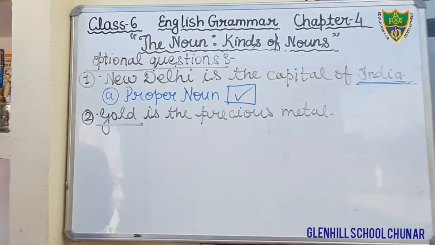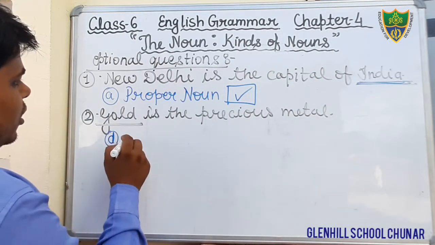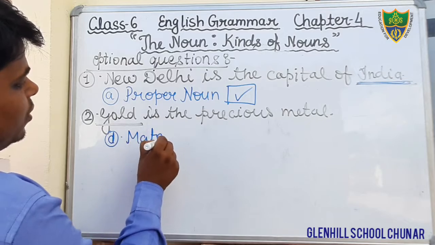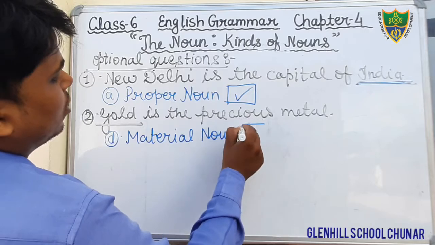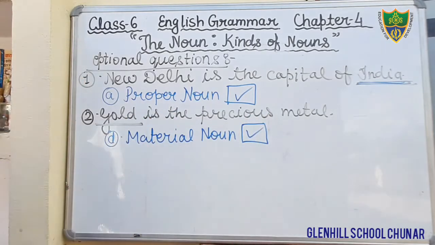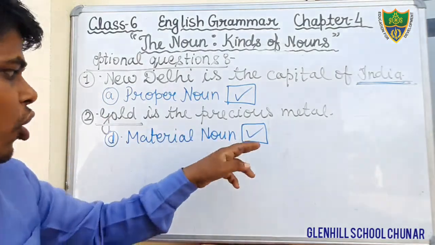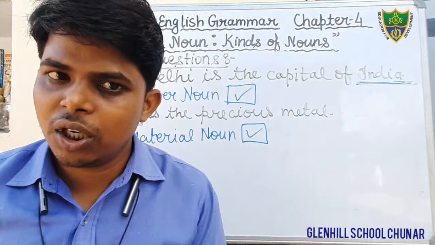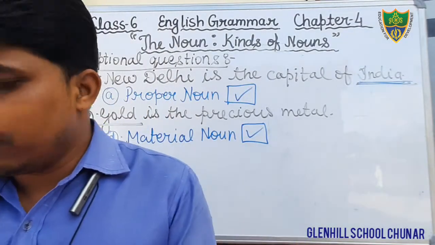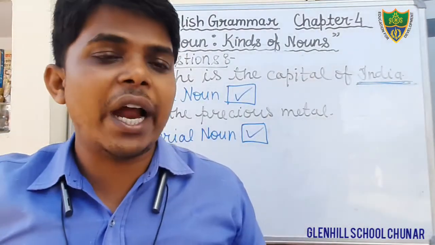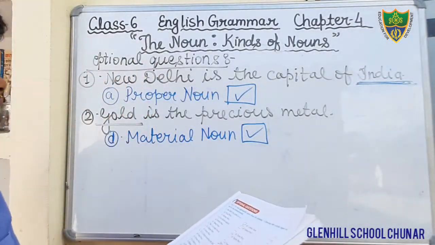Okay, students, just fill in, and I will not write the complete option, that is material noun. Material noun is the correct option in this question. Gold is the precious metal. In this sentence, the word gold is a material noun. So you will tick on option number D. That is the correct option. Okay, students, there are so many questions based on the kinds of noun. I have completed two questions, question number first and question number third.